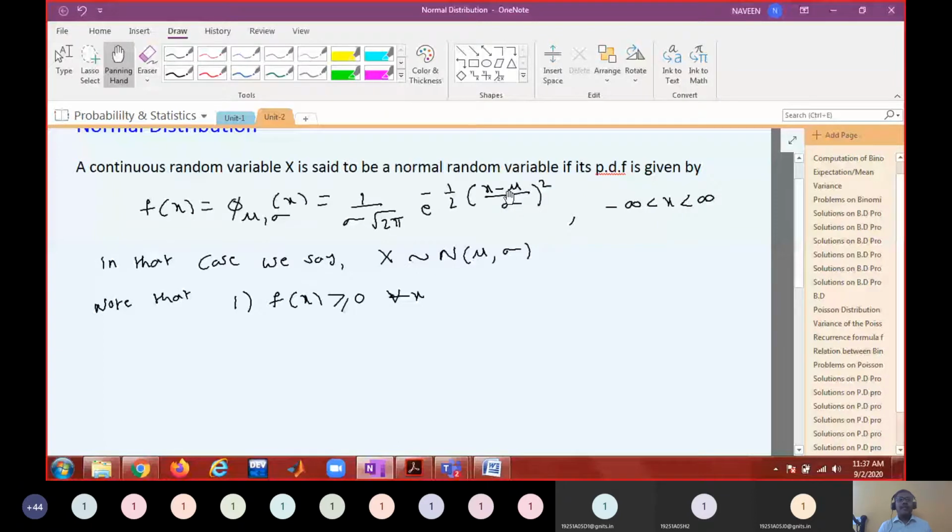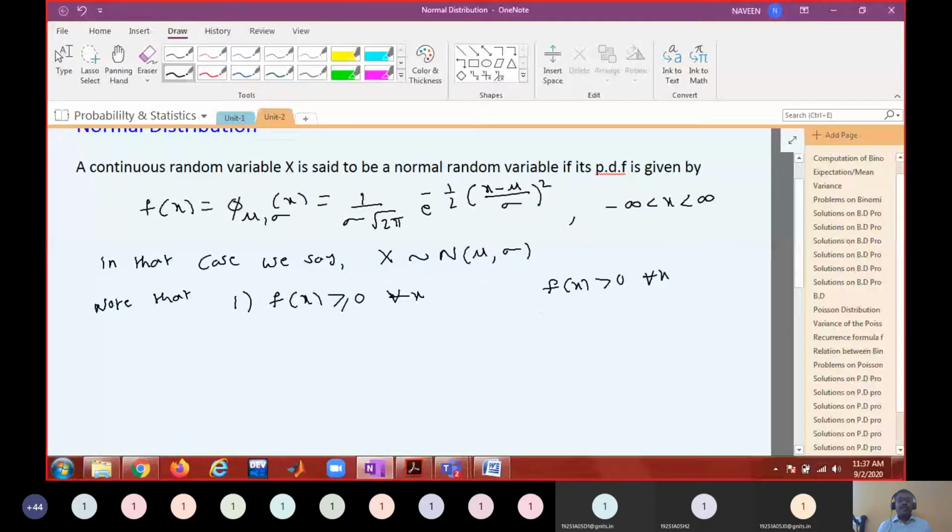Exponential function can never be negative. It is always positive, and sigma is positive. So everything is positive. In fact, f of x is greater than 0 for all x. It can never be 0.